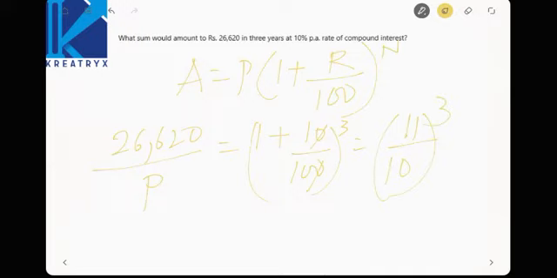Am I right? Now see here, cancel this. 26620 divided by 11 will be equal to 2420, and again divided by 11 and again divided by 11, that will be 20. 11 cube will get cancelled, leaving 20 times. Now the principal will be 20 into 1000, that will be 20,000, right? Easy calculations, easy pickings.